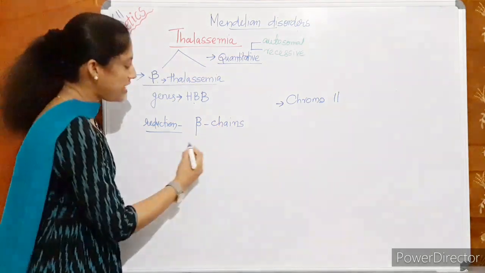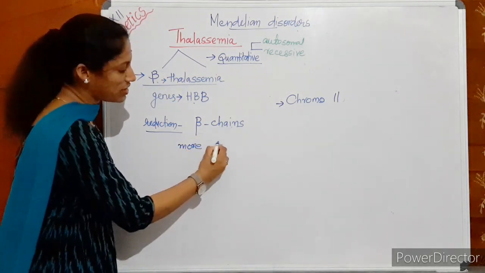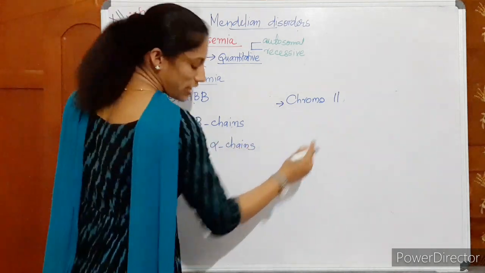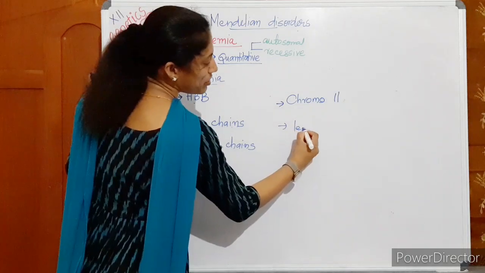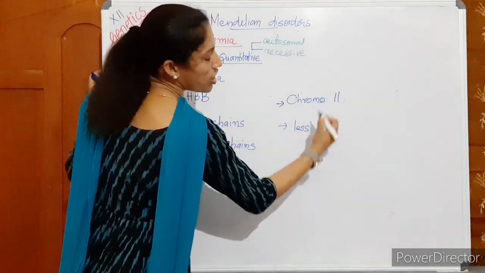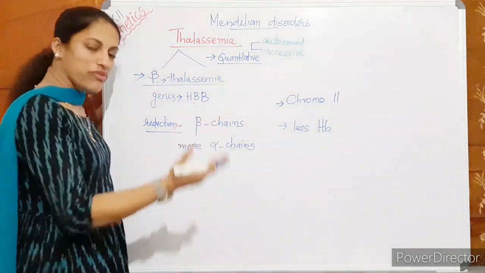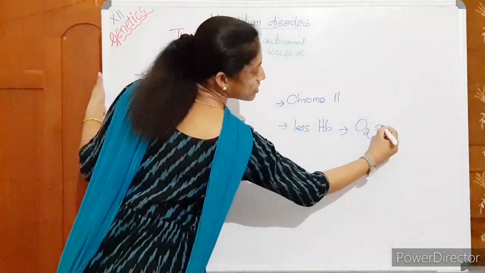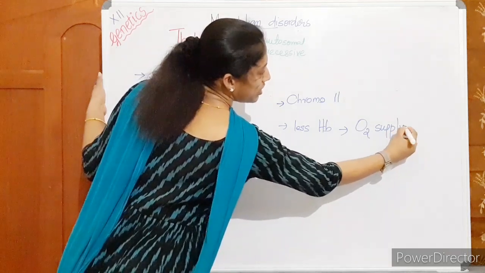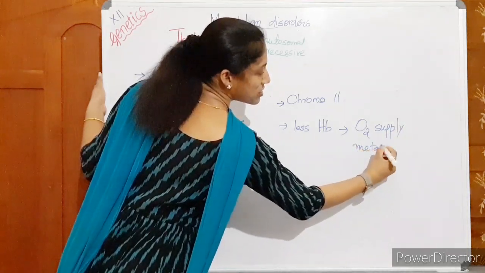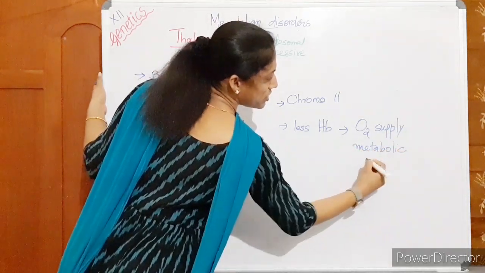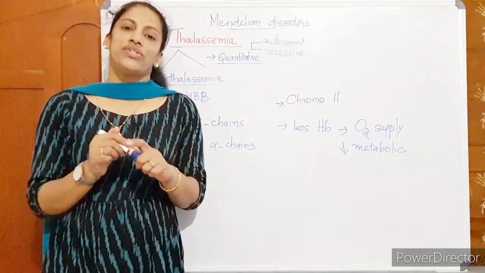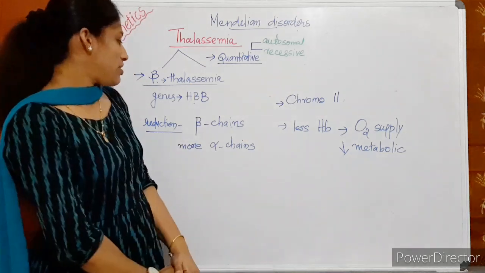Okay, reduced synthesis of beta chains. So what happened? There will be more alpha chains. That also is a problem. Okay, and this will create what? Less hemoglobin. Normal hemoglobin is less. It should have both chains equal. Then it will adversely affect oxygen supply to the cell. Okay, body metabolic rate is decreased. Similar symptoms, decrease in metabolic rate. Okay, these are the major cases of thalassemia.